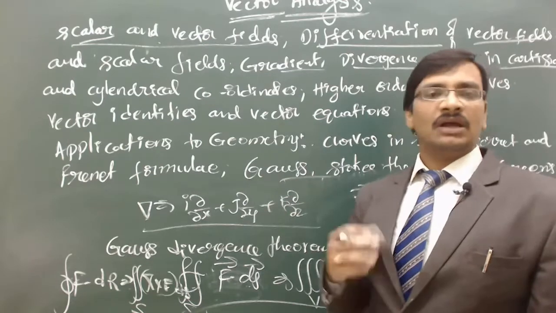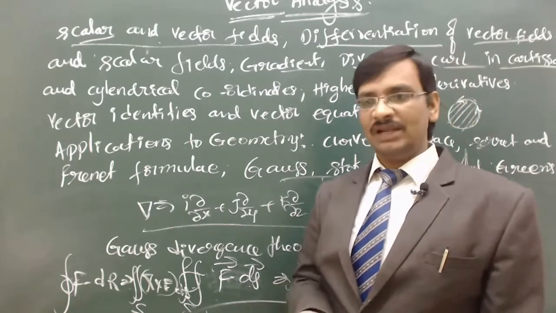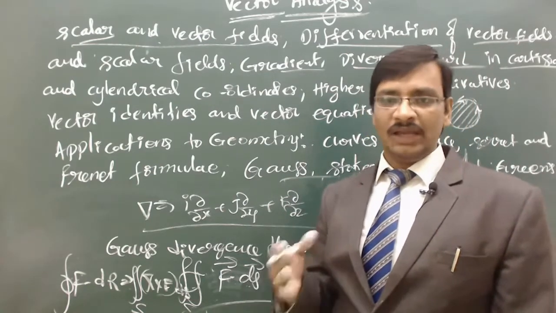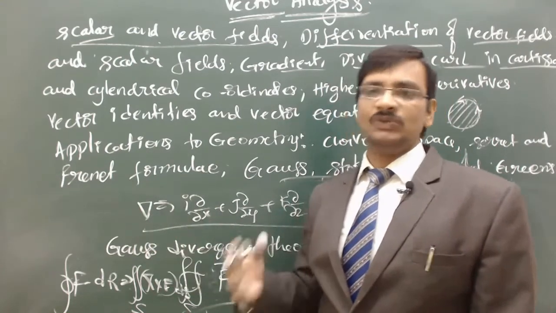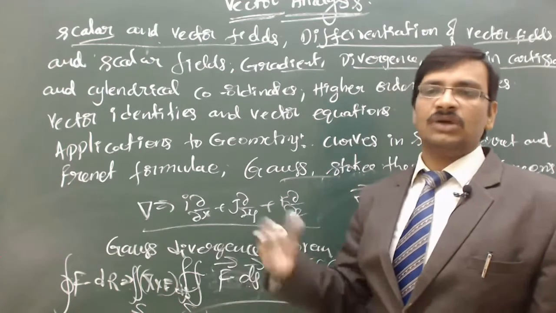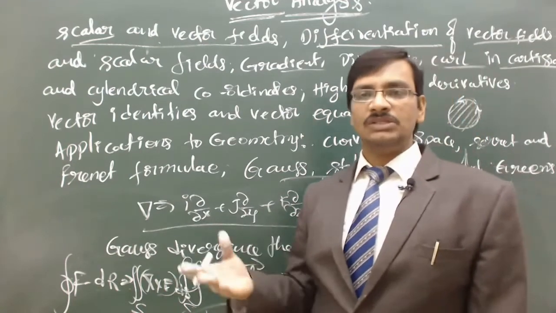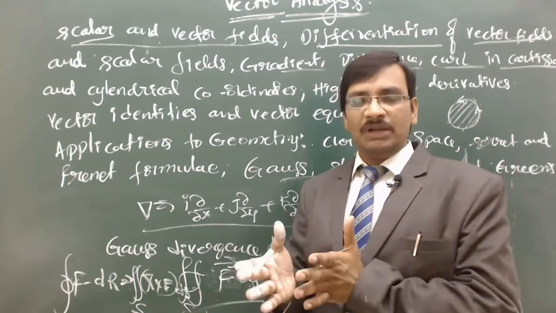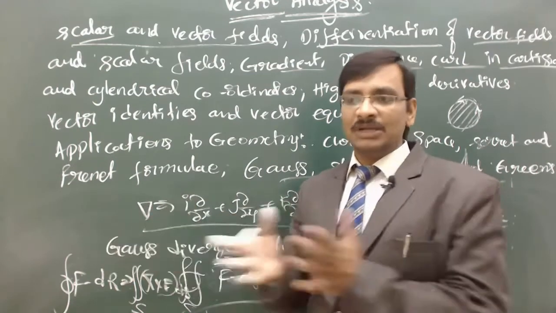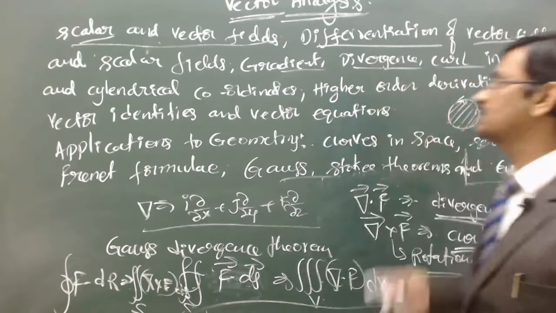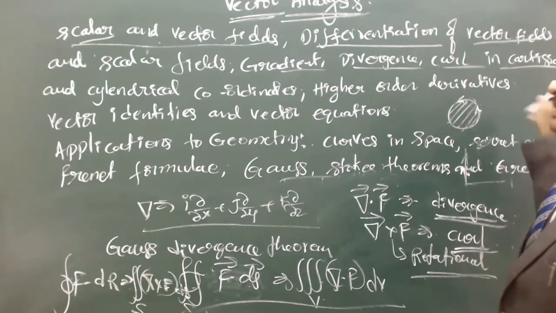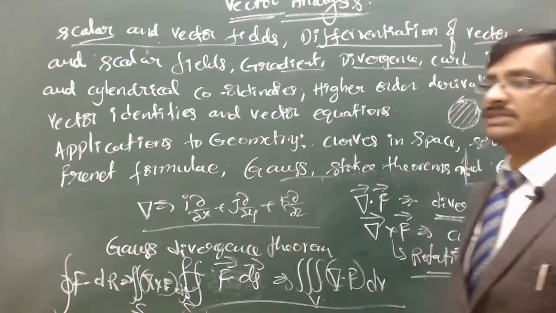The Cartesian coordinate system is one way of analyzing, and you can do the same thing in a similar manner with a different set of variables, r theta phi or r theta z. You are interpreting in a different kind of language, but the same concept. We are going to study how we interpret with different variables in the Cartesian and the cylindrical coordinates separately.